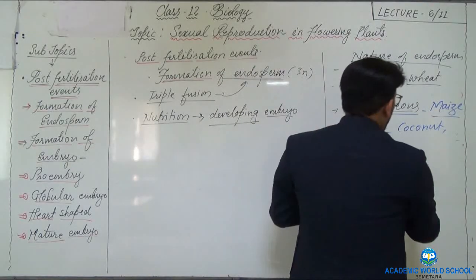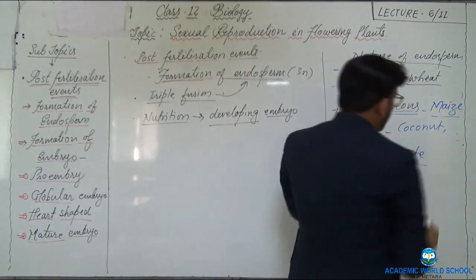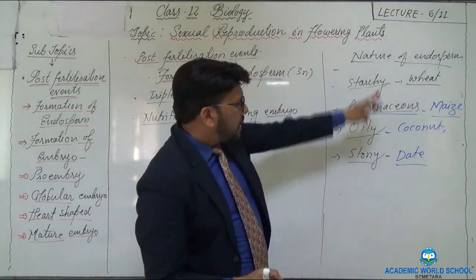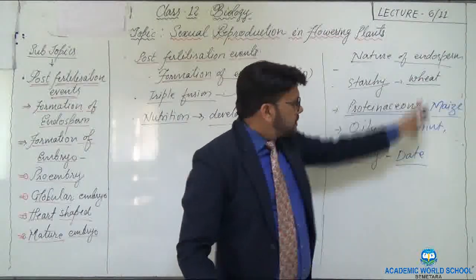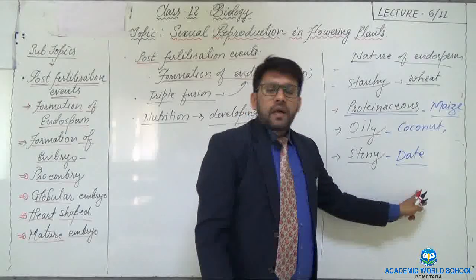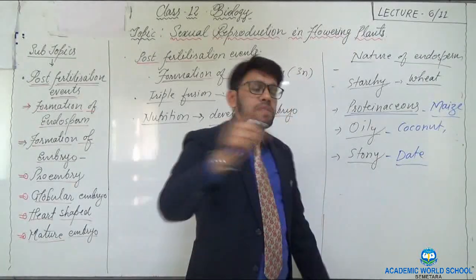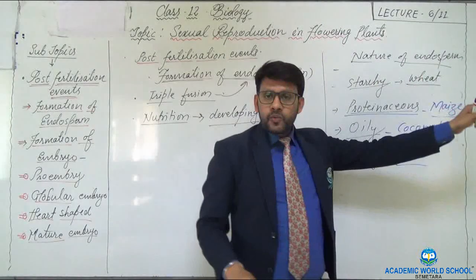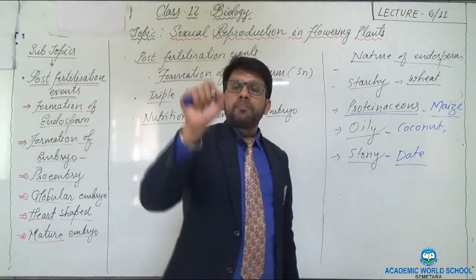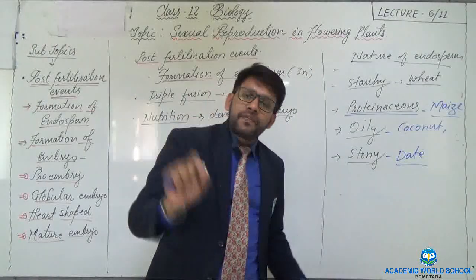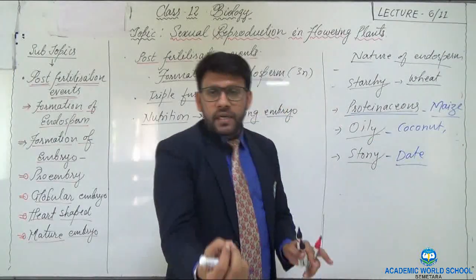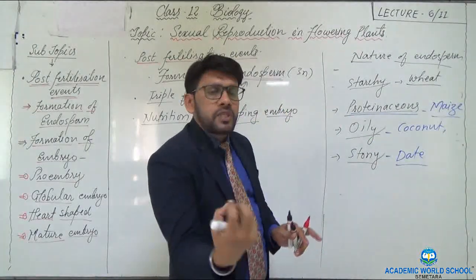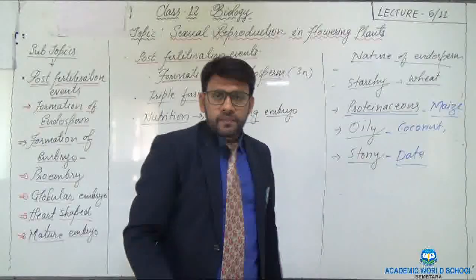Then stony in case of date palm. So all these are the different varieties of plants you can see here, which have different types of endosperm. It depends upon the type of cells present within these, or we can say the composition of the endosperm.